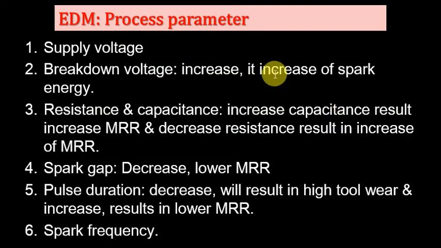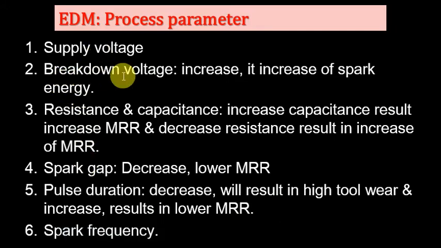Now, EDM process parameters. Again, this process has parameters. First is the supply voltage, breakdown voltage, then resistance and capacitance, spark gap, pulse generation, pulse duration, and spark frequency. There are six input parameters. These parameters change the outputs.